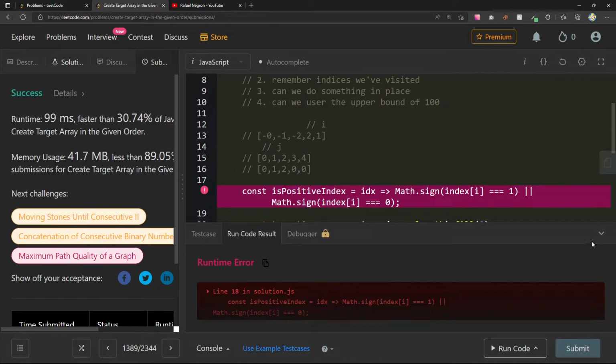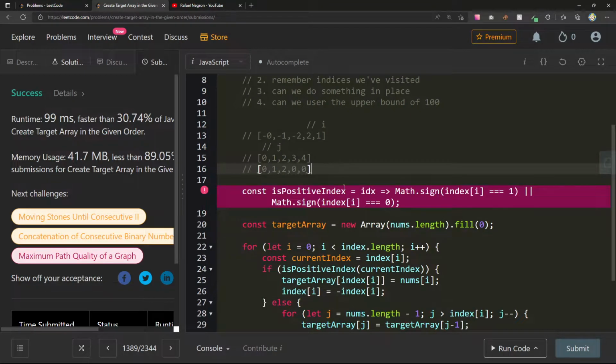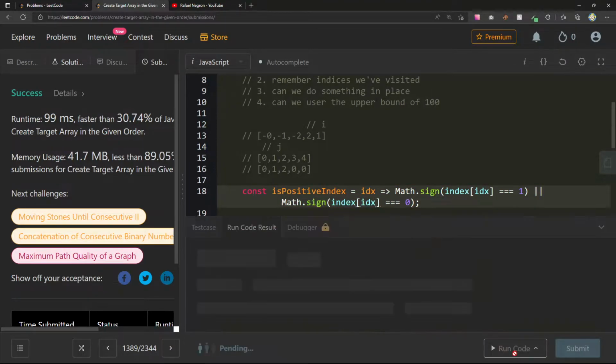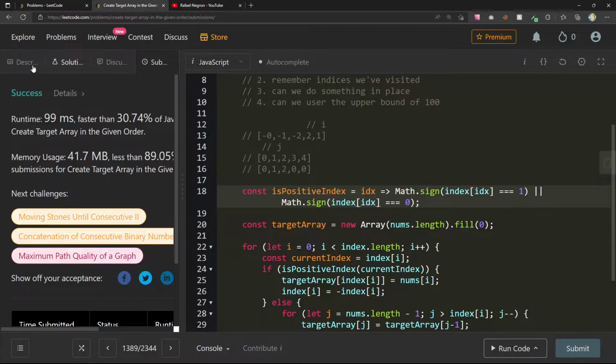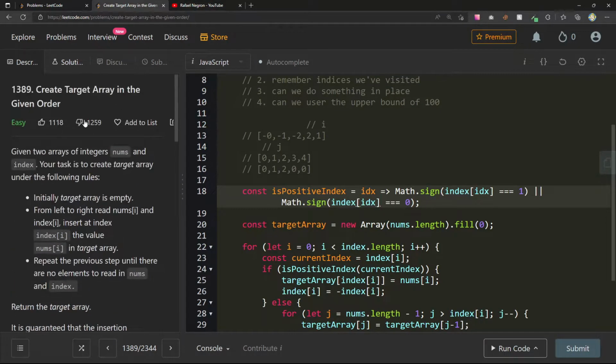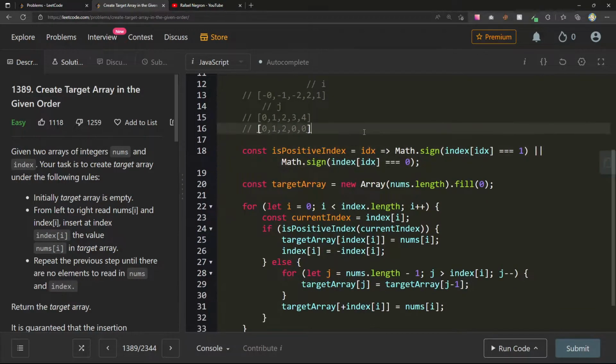Okay, it didn't like something here. Const is positive increment equals idx. Yeah, I'm not even passing idx in here. 0, 4, 1, 3, 2, 0, 1. Oh man, yeah, maybe this is why. I know usually with these that are heavily downvoted, it's because there might be some edge cases I'm not getting here, but I feel like we're definitely onto something.